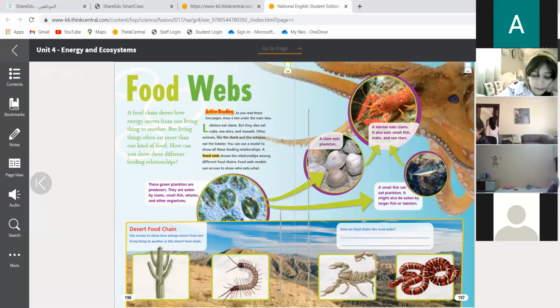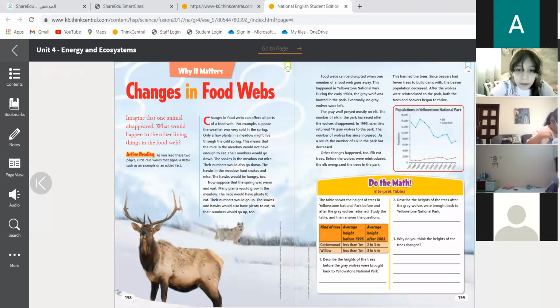Okay, and finally we have something called food webs. Remember what food webs are? They show the relationships among different food chains. So two food chains can be related together. They are called food webs. Today we are going to learn the changes in food webs.